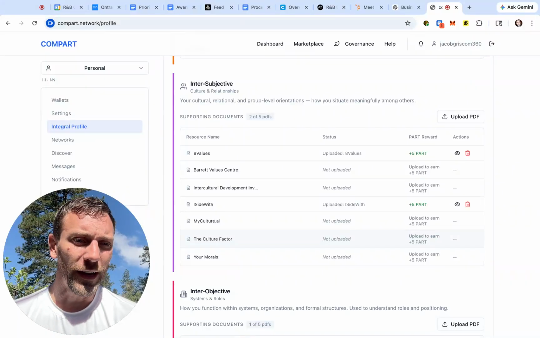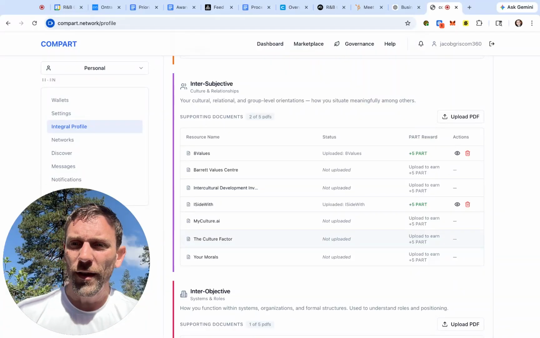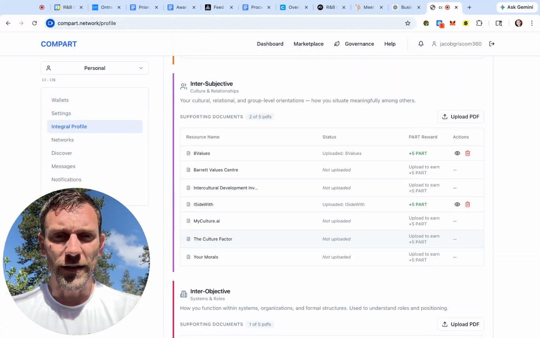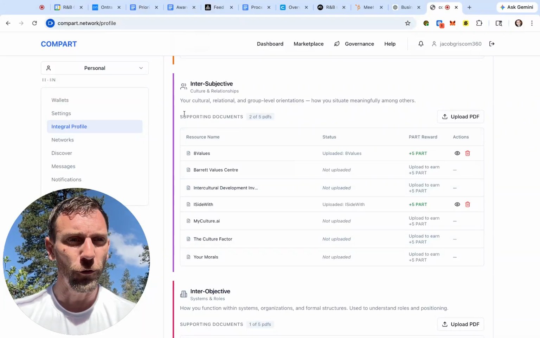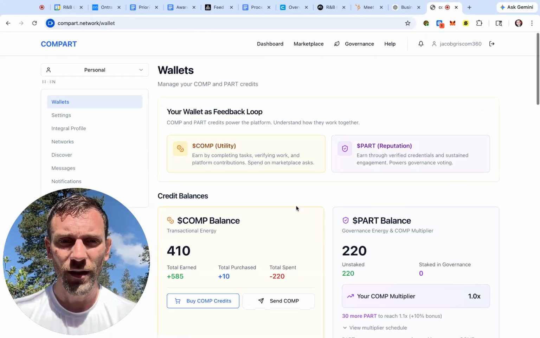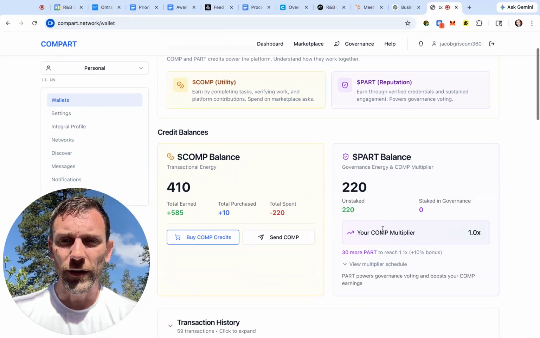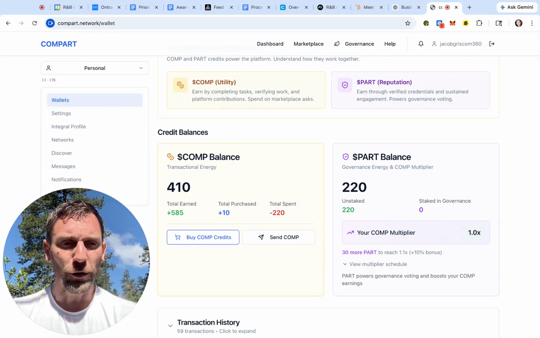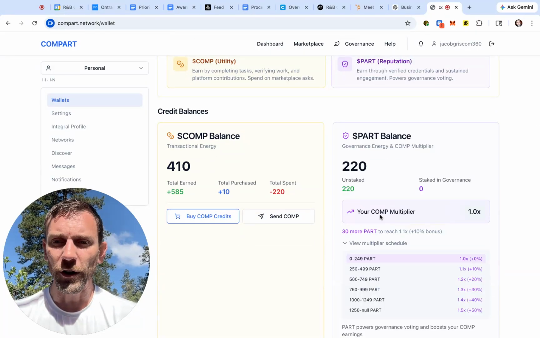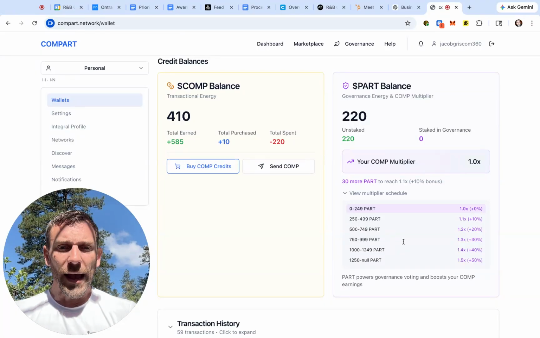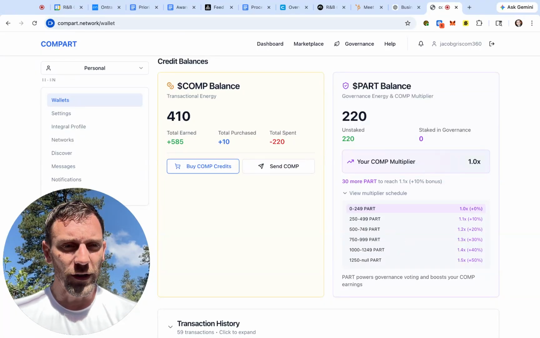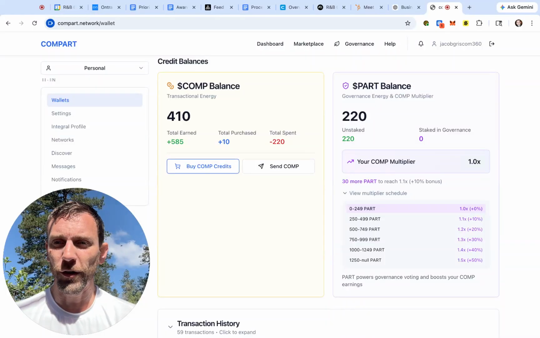Do multiple if you're, again, interested and want to get more. The more you do, the more complete and deep your profile will be, and the more part you'll be rewarded with. And of course, what is part about? Well, part is your governance voice. So it's your ability to submit and vote on proposals for the platform and direction. But it is also a multiplier for all of your comp earnings. And that will actually become increasingly valuable.